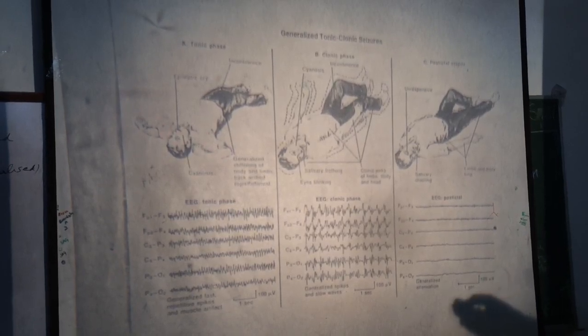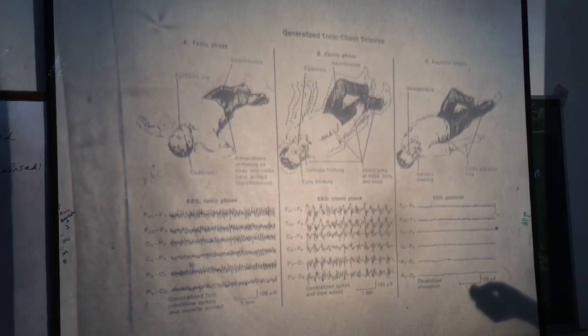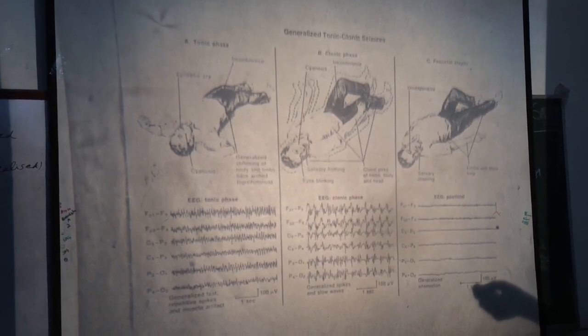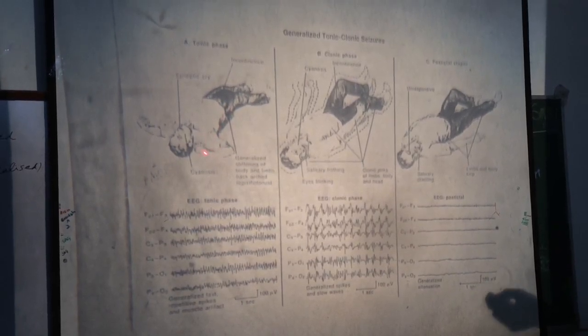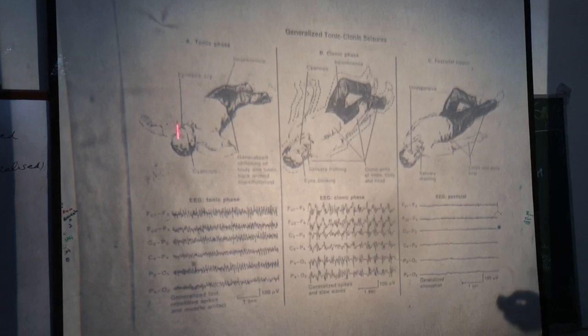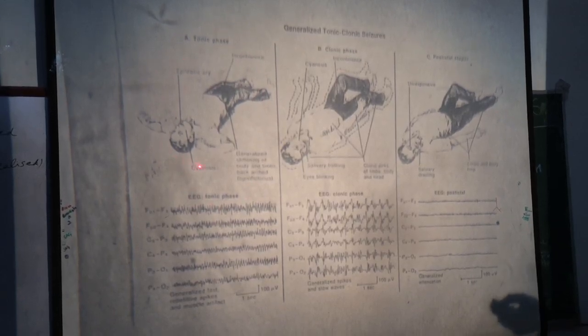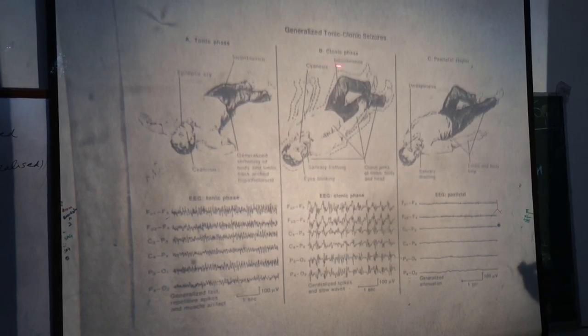So tonic contraction of the muscles of the body, legs, arms, back. This tonic phase remains for some seconds, and then comes the clonic phase.